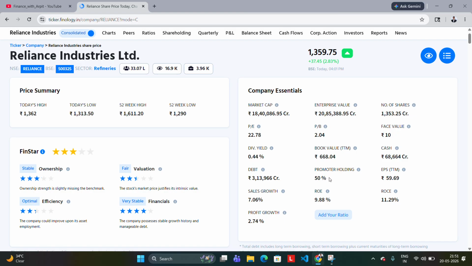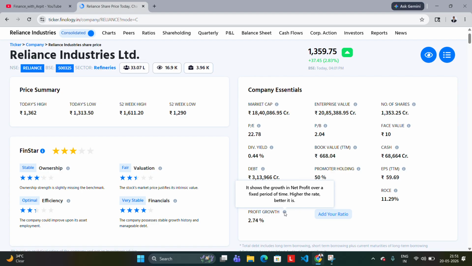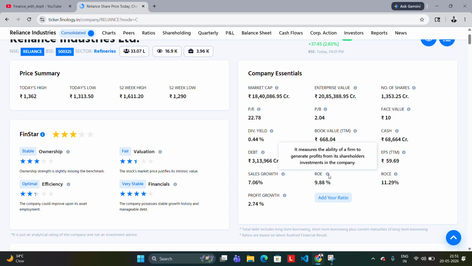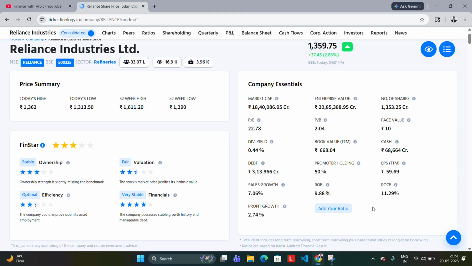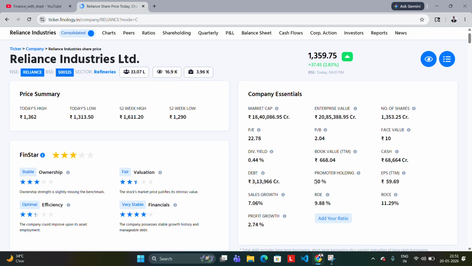And the promoter holding is almost 50%. And what is the sales growth? What is the profit growth in the last 1 year? What is the ROE? ROE means return on equity. That means, for example, 50% this and 50% others, total 100% market capitalization is there. So how much does the company earn on the equity? What is ROC? ROC is on the market capitalization plus the debt. If the company is earning more using the debt, then the debt is good.